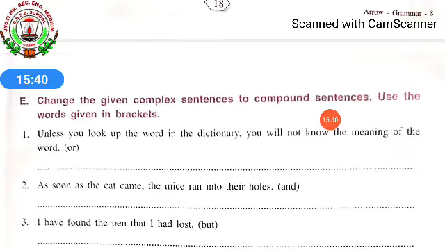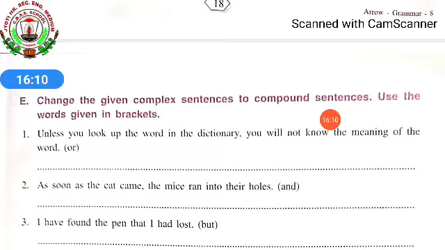Change the given complex sentences to compound sentences. Use the words given in bracket. Now the complex sentences are already given to you. That means one part is an independent clause, and the other part is a dependent clause. You have to change this into compound sentences, in which you have to use the bracket word. And in a compound sentence, what is the important thing? The important thing is that both the clauses should be independent clauses in the sentence.